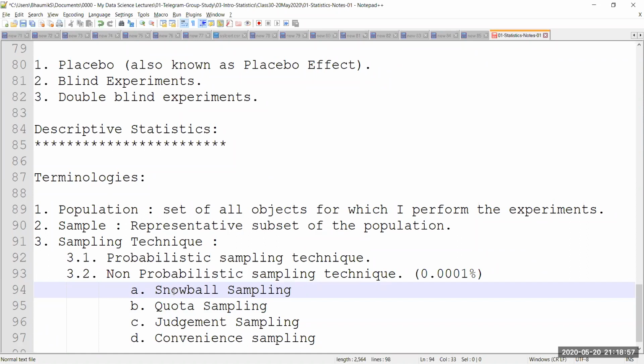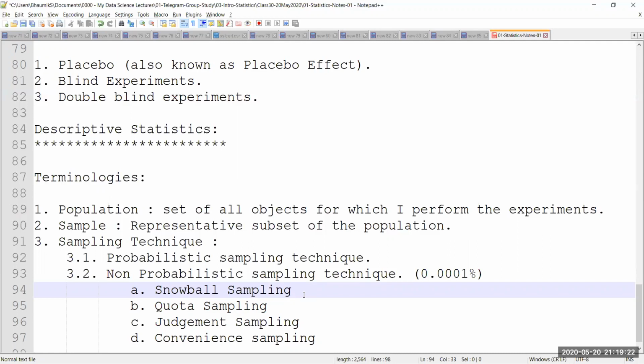This is where I am trying to do a lot of hard work while doing sampling. I am using very, very difficult kinds of methods. You see, with these B, C, and D techniques, my methods were very simple, very easy, very cost friendly, and things I was able to do very easily. But snowball sampling is where I would like to become the best statistician in the world. I would like to do the sampling in a way nobody has done in this world ever before.